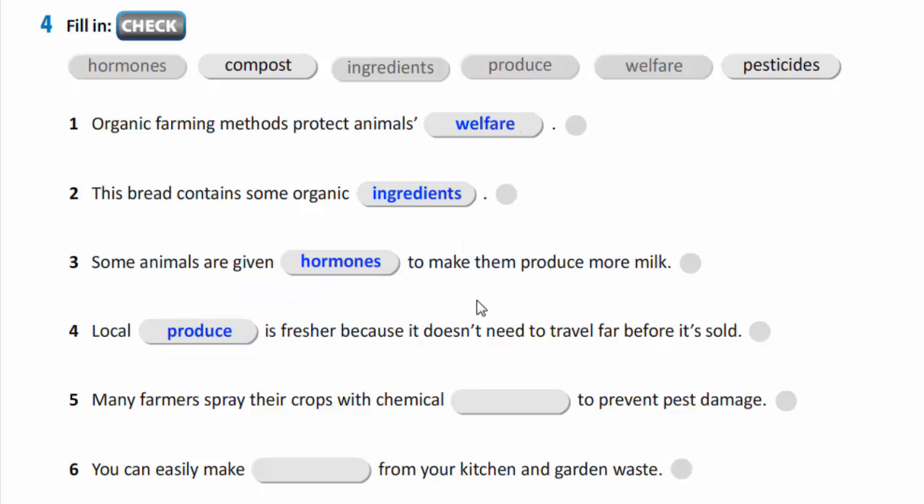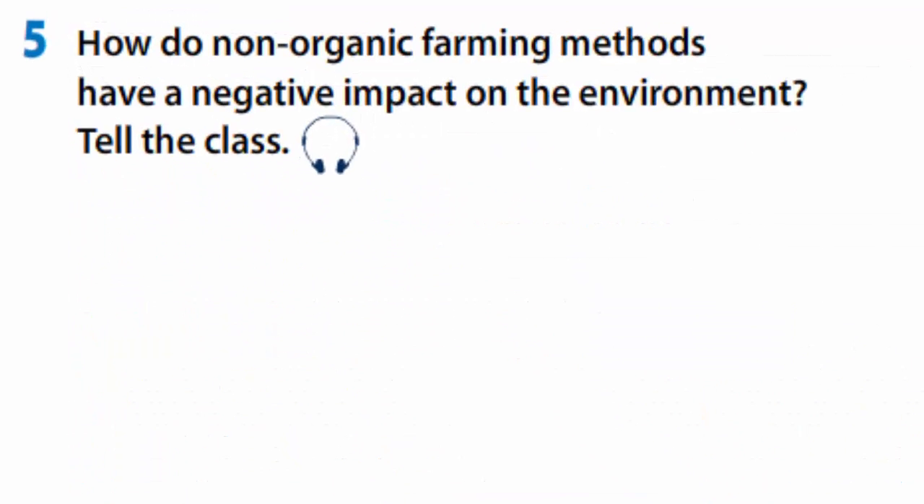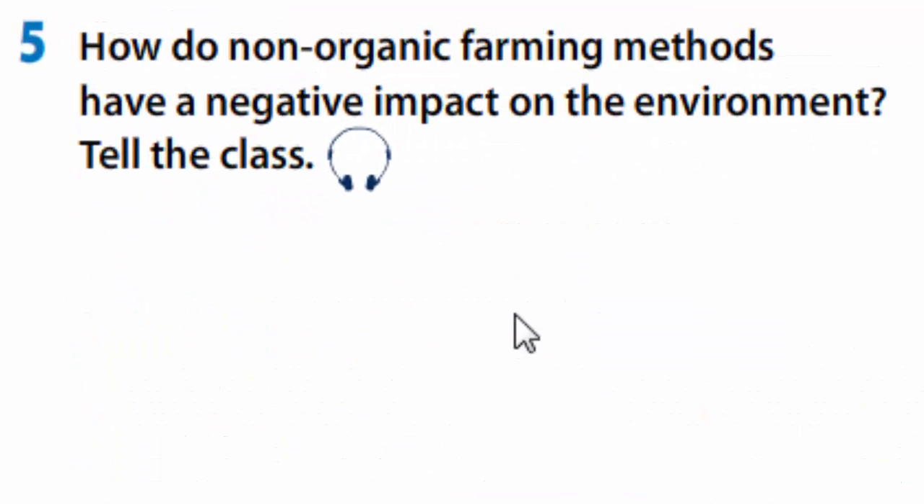Local produce is fresher because it doesn't need to travel far before it's sold. Many farmers spray their crops with chemical pesticides to prevent pest damage. You can easily make compost from your kitchen and garden waste. In exercise 5, you are to answer the question, how do non-organic farming methods have a negative impact on the environment? Let's listen to the opinion.